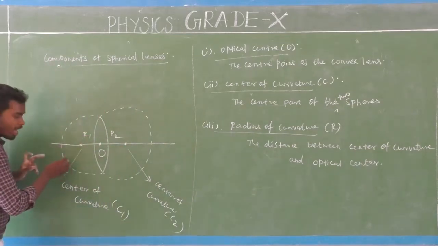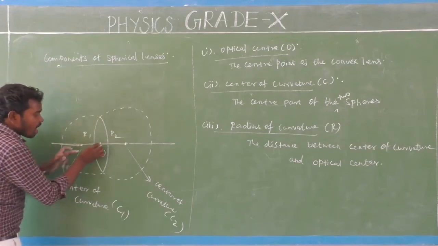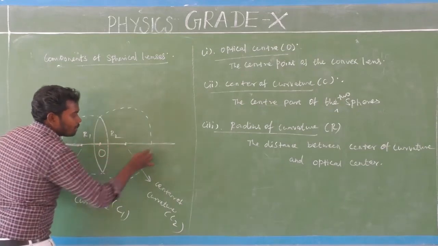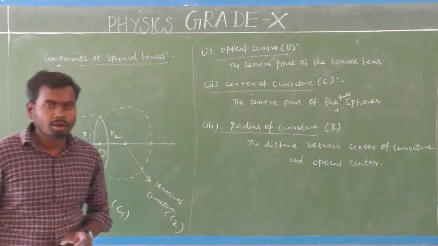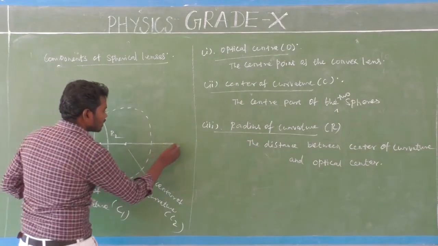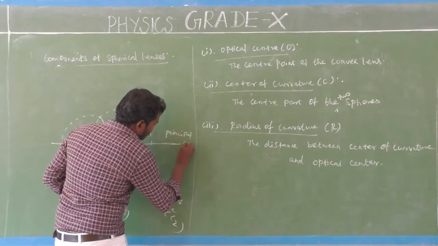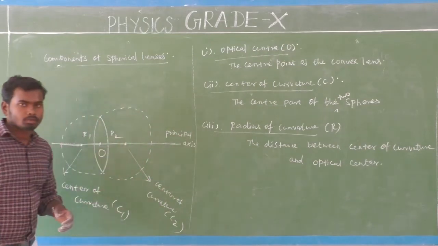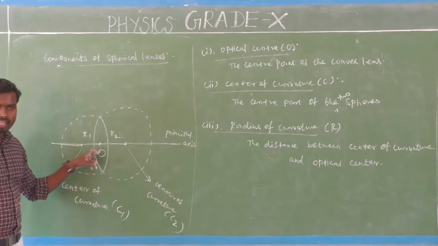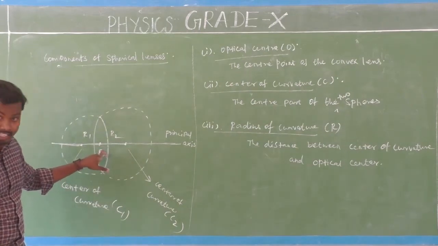An imaginary line which passes through the centers of curvature and the optical center is called the principal axis. This is an imaginary line. Actually there is no real line inside the convex lens or any lens.